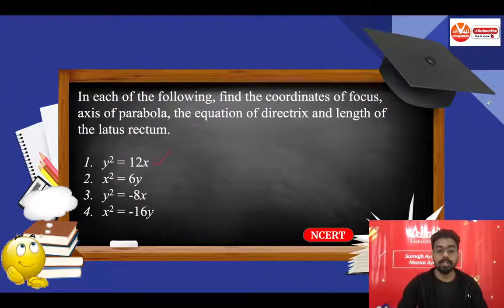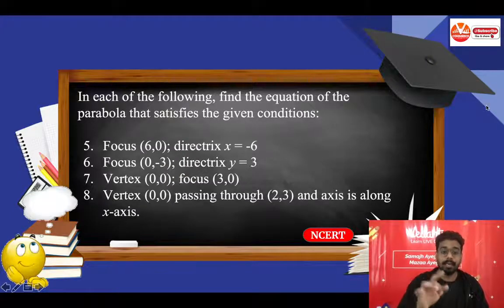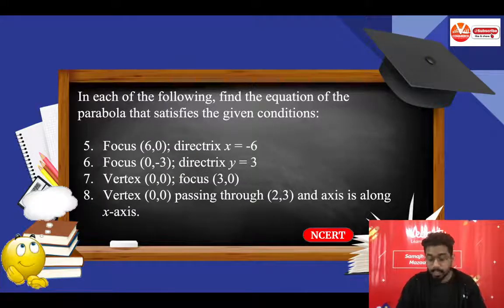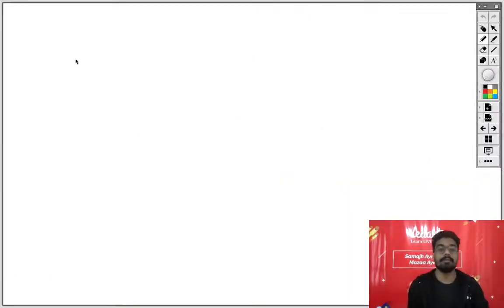And now you will do the next question. Now there are two more questions and this will be your homework. You will write down your answers in the chat box or in the chat section. That y square equal to minus 8x and x square equal to minus 16y. Now next thing, if it is given already, what is the focus and how we will calculate the line? And similar way we will write down what is given.